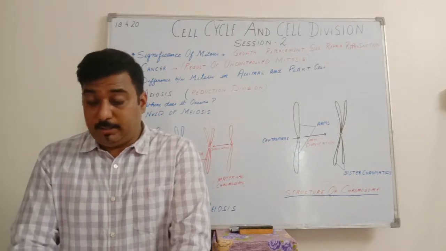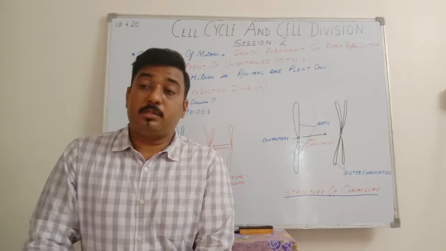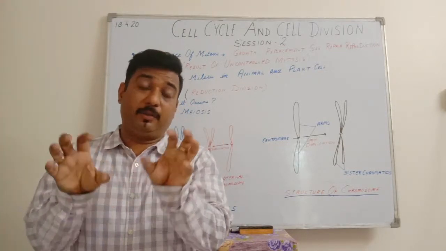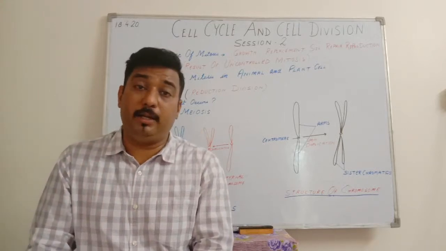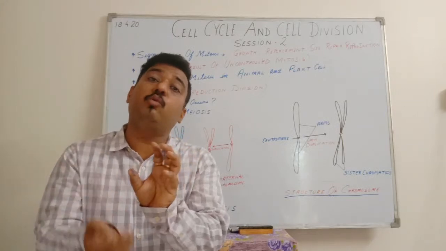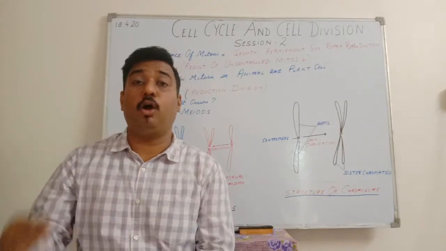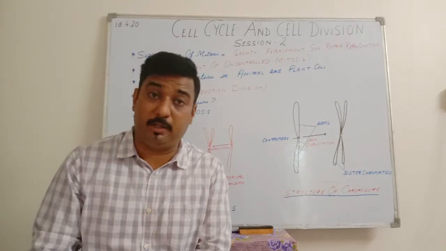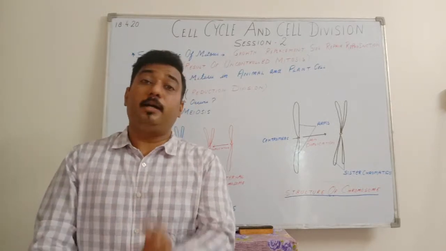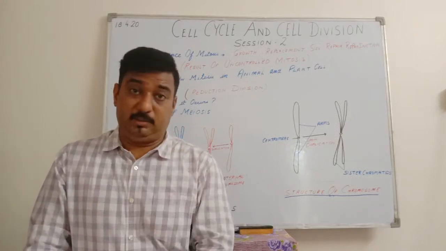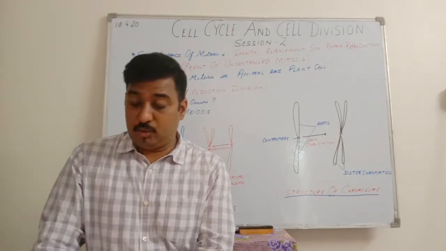Then suppose 2 cells are fusing, and suppose the gametes are diploid. What will happen? In the offspring or the zygote, the number of chromosomes will keep on increasing. In order to keep the number of chromosomes fixed in a particular race, the number of chromosomes is halved at the time of formation of gametes.